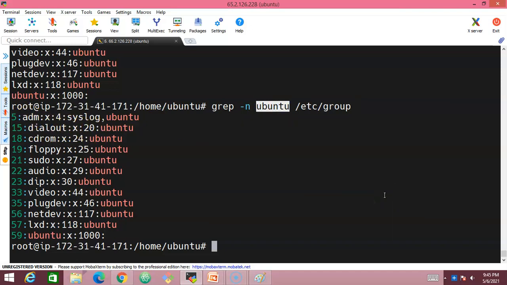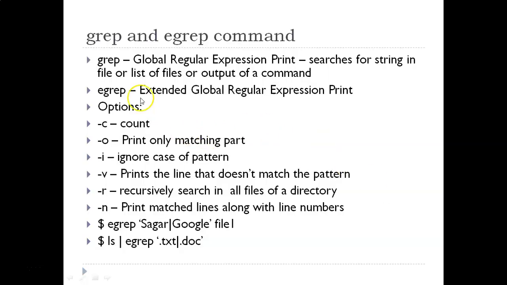So these are some of the options when it comes to grep. And along with that, let us try to understand one use case of egrep, which is not available using the grep command. egrep works for whatever I taught you now. You can use egrep also. It is much faster in searching the string. And along with that, let us try to understand one of the expressions, one of the differences using this egrep command.